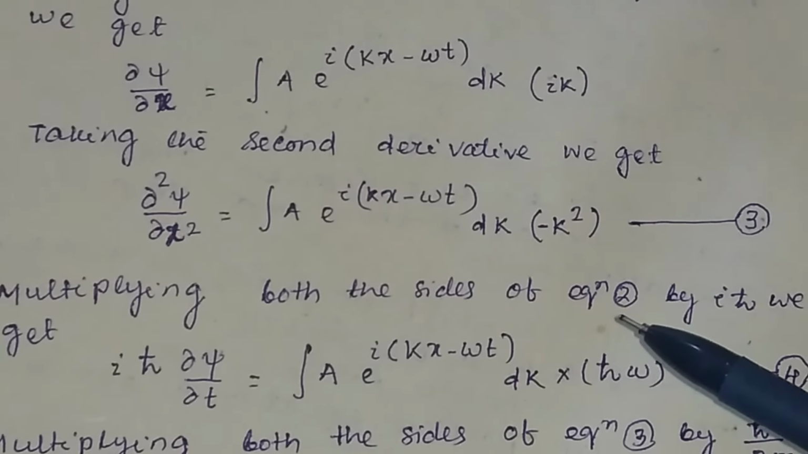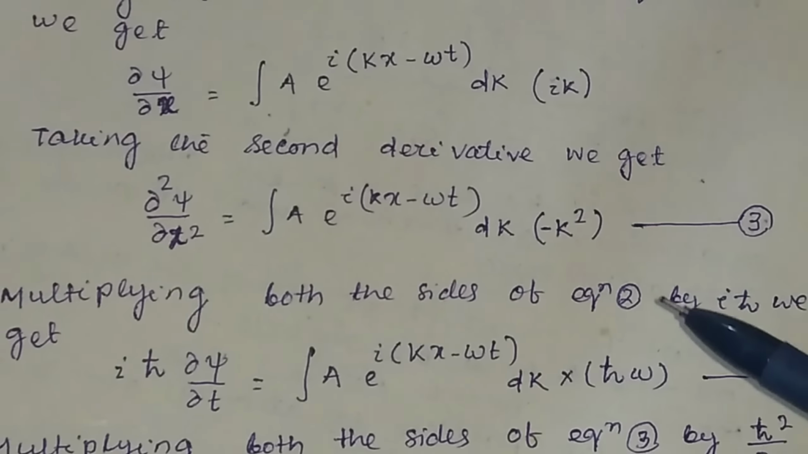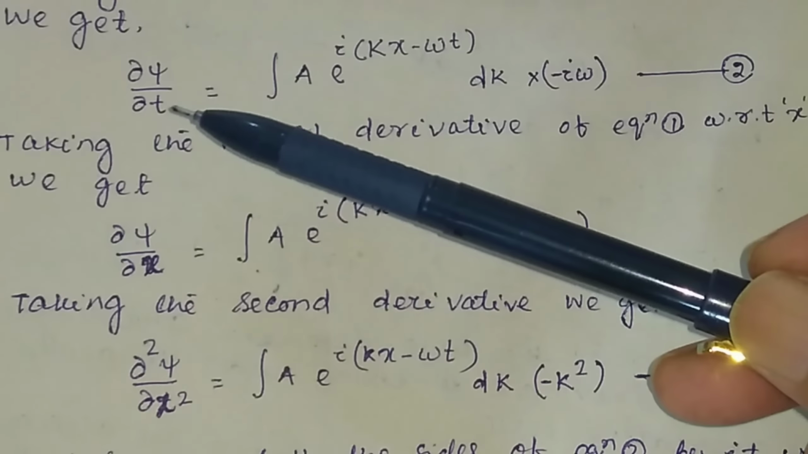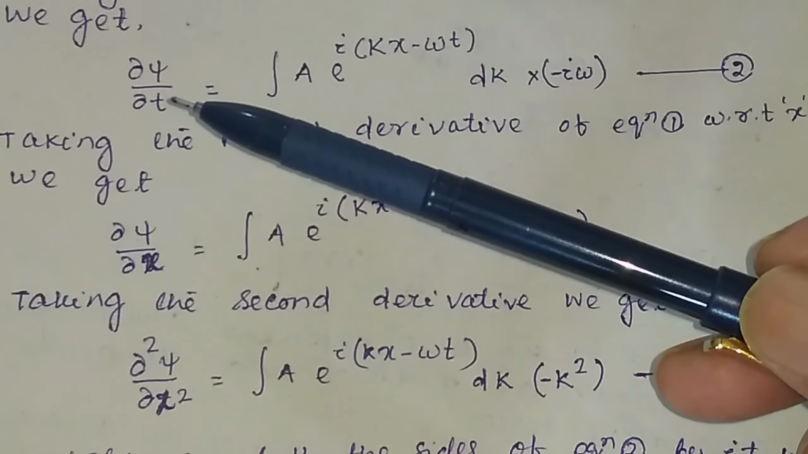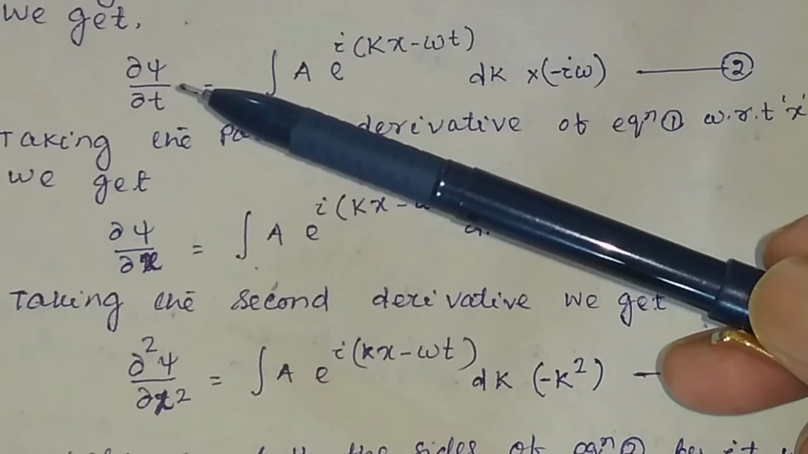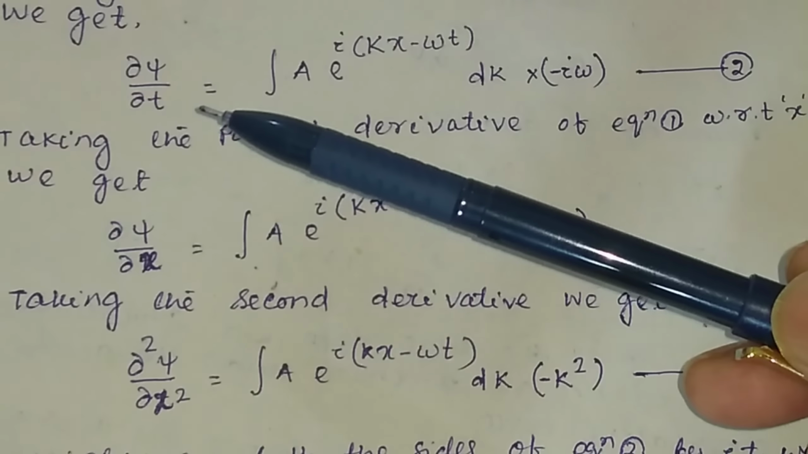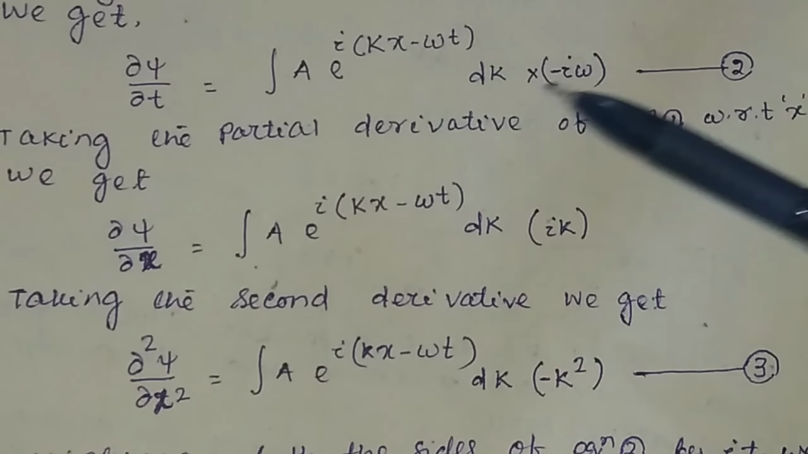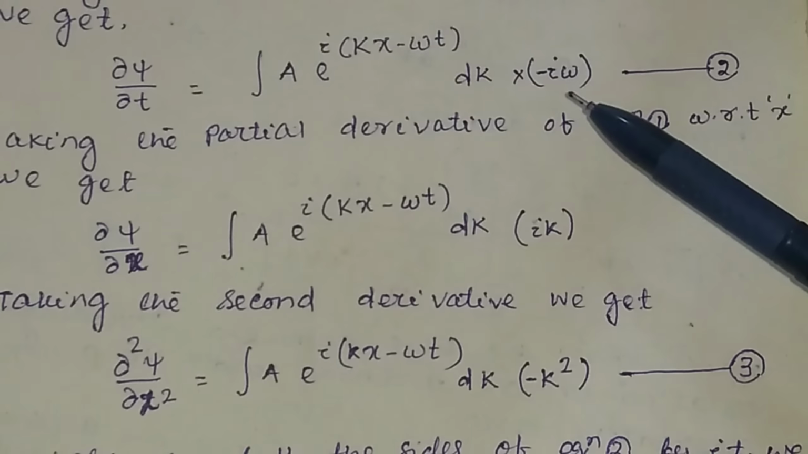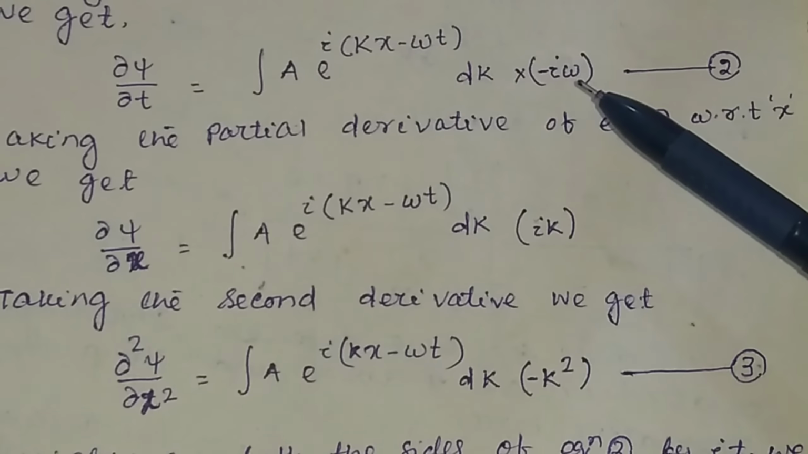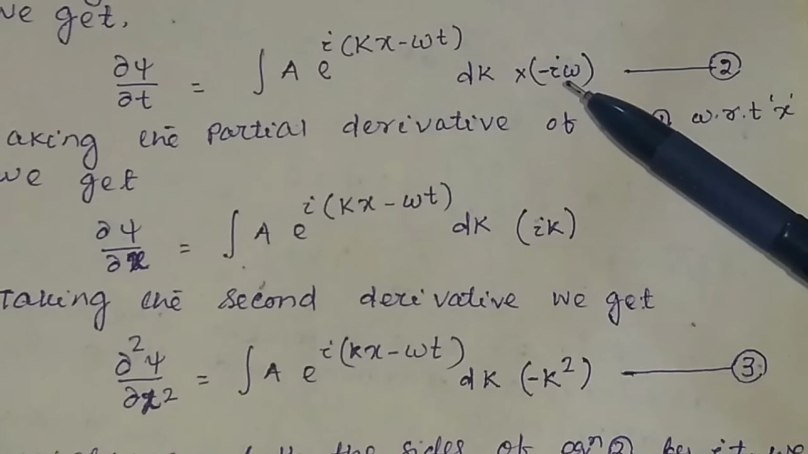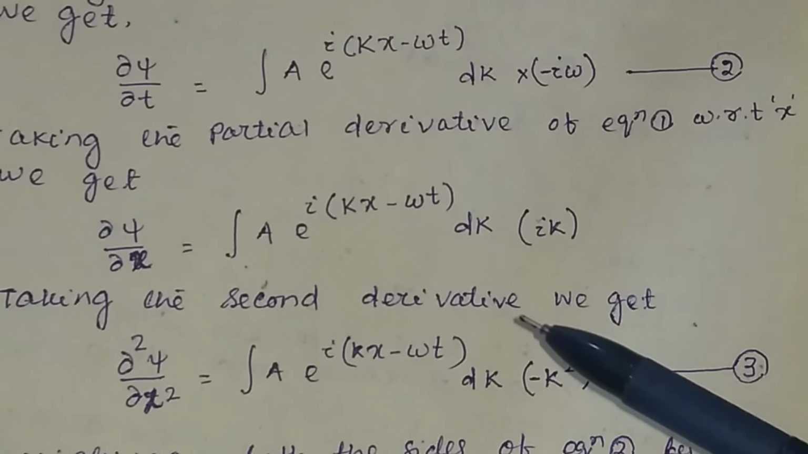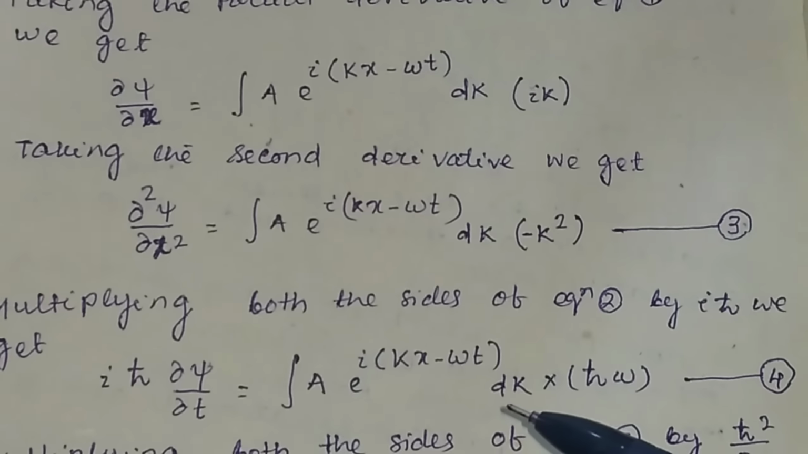Now you multiply both sides of equation 2 by i h cross. If you multiply both sides of this equation by i h cross, then the left hand side will be equal to i h cross del psi by del t, and the right hand side will be equal to, you see here you have minus i omega. So if you multiply by i h cross, then i squared will be equal to minus 1, so it will be equal to plus h cross multiplied by omega. So this will be equation 4.